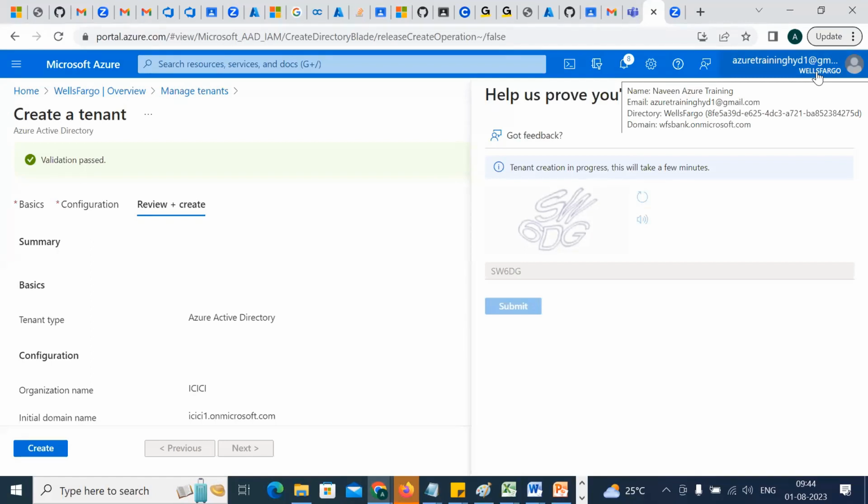We have to transfer the subscription from one tenant to another tenant, then only will it go. If you say no, you are giving the right answer, then they'll ask a counter question: whether that subscription will be available to two tenants or not. Did you get my point? So right now we have Wells Fargo, I have created one HDFC and one ICICI. So all three tenants are with us. Can I use the same subscription in all three tenants?